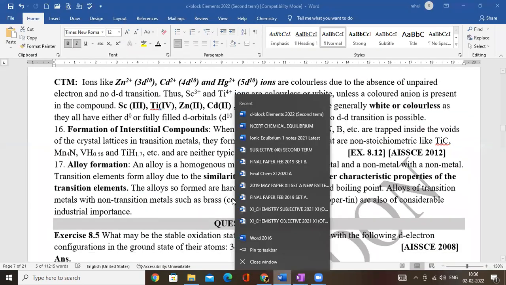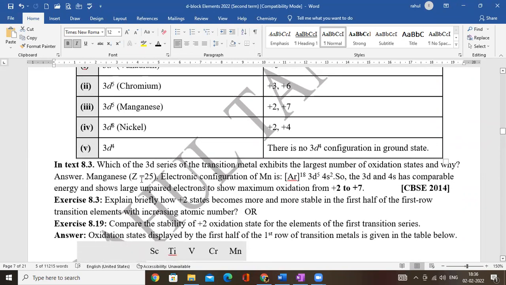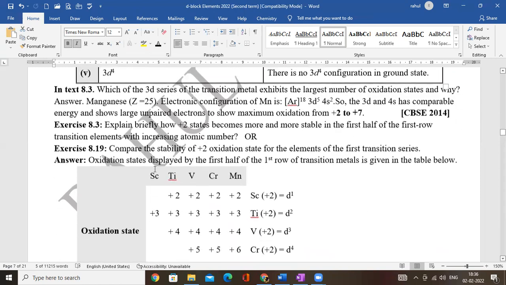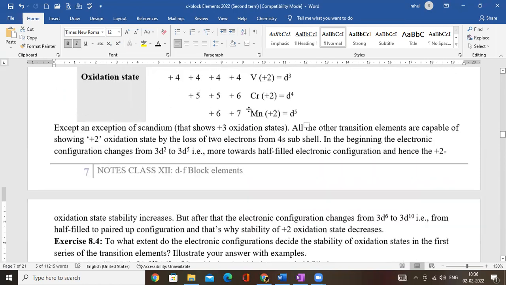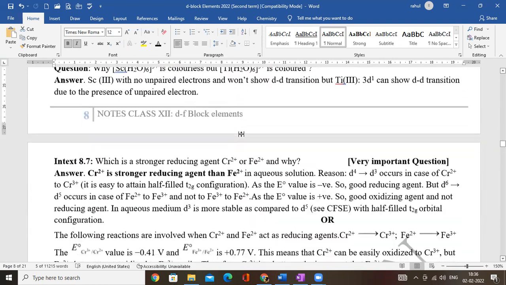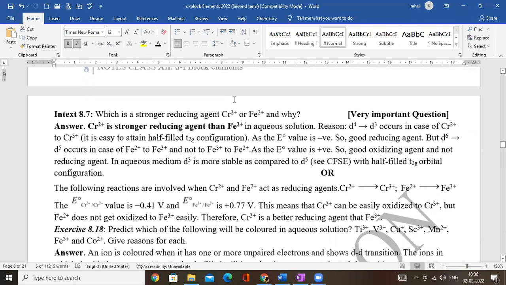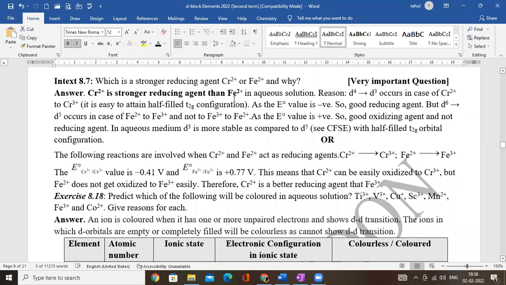Now let's start with the questions, as we have already done exercise 8.5. 8.3 also we have done: which transition element has the highest oxidation state? Manganese. Then all these questions we have already done, so I'm not going to discuss all of them. In fact, why scandium aquo complex is colored, we have done. Now I'm going to take up the most important question: which is a stronger reducing agent, Cr2+ or Fe2+? This is another very, very important question. I've written 2 answers for it.